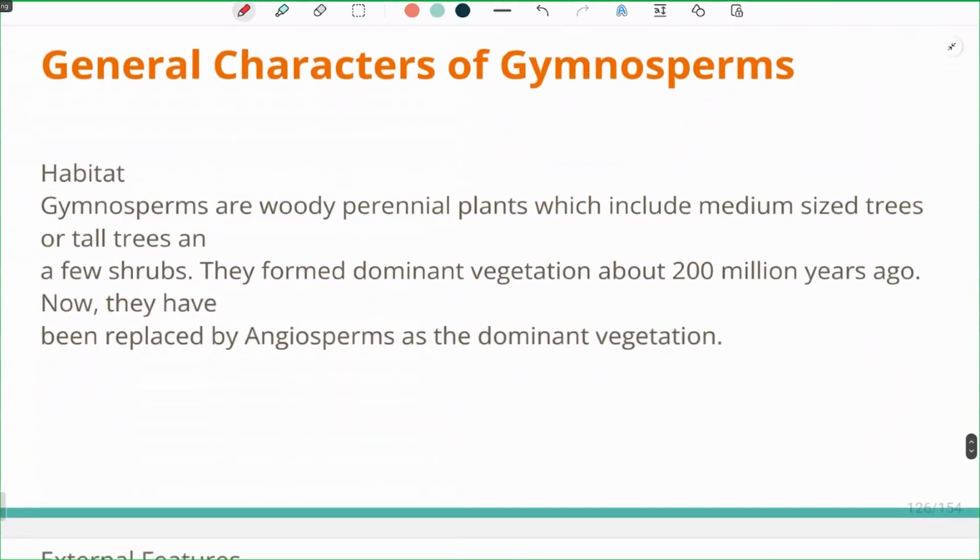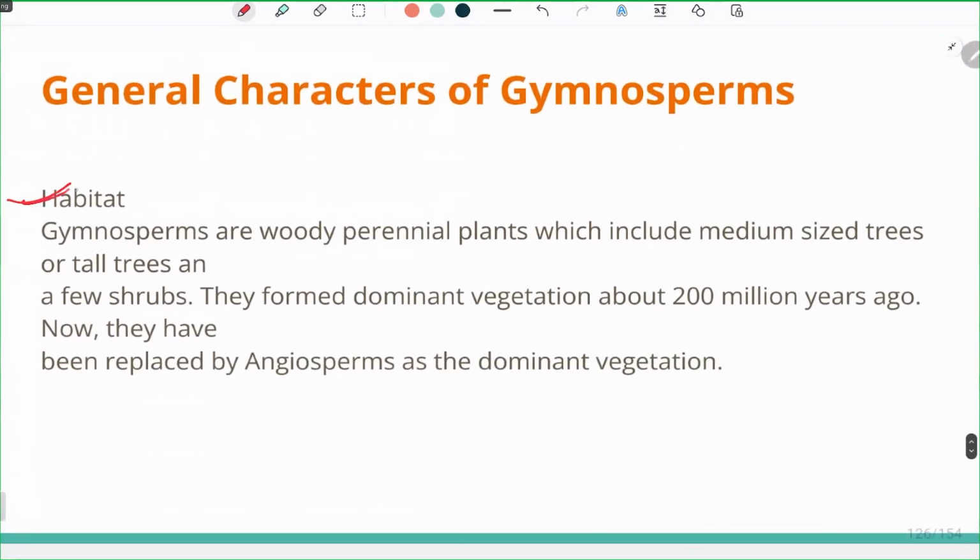Now, the general characters of the gymnosperm. Habitat of gymnosperms: we have already seen that they are usually present in the cooler areas. In the hilly areas, they thrive best. The gymnosperms are woody perennial plants which include medium-sized trees, tall trees, or maybe tree shrubs.